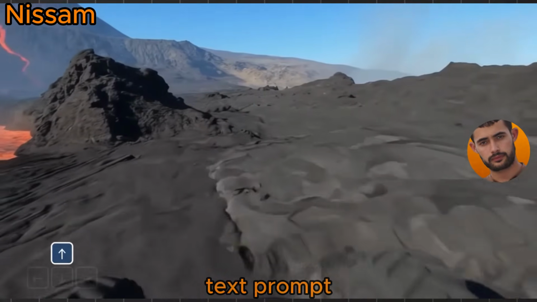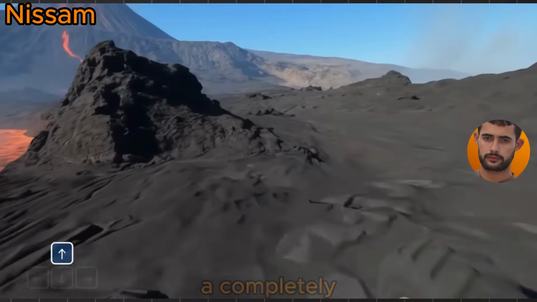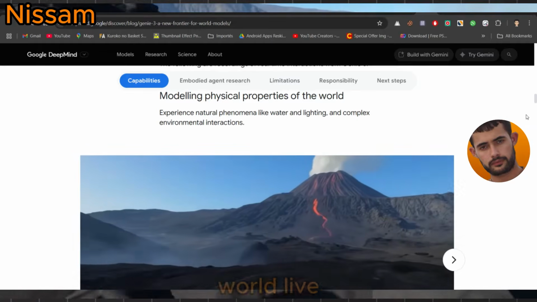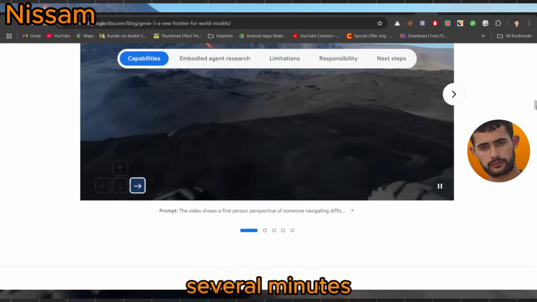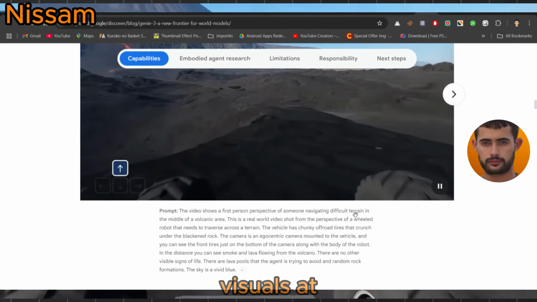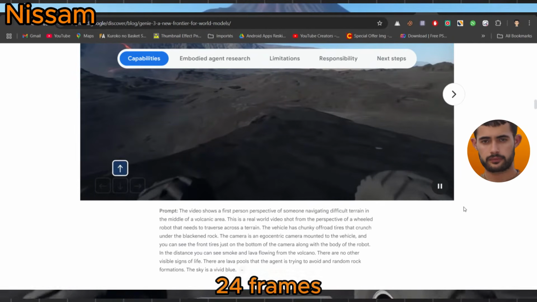All you need is a text prompt, one line, and Genie 3 generates a completely explorable interactive 3D world, live and in high definition. Seriously, this thing cranks out up to several minutes of dynamic, video game quality visuals at 720p and 24 frames per second.